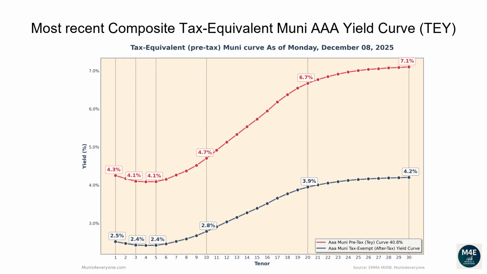The one-year tax-exempt yield is 2.52%, corresponding to a 4.26% tax-equivalent yield for investors in the top tax bracket. The two-year tax-equivalent yield is 4.17%. The 5-year tax-equivalent yield is 4.09%. The 10-year tax-equivalent yield is 4.7%. The 20-year tax-equivalent yield is 6.67%. The 30-year tax-equivalent yield is 7.1%.